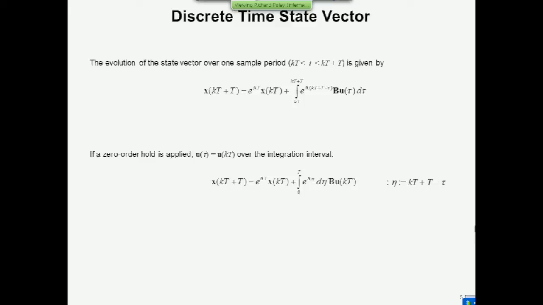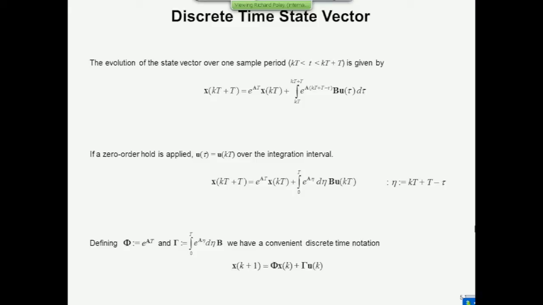Now, because this is a constant in here, e to the A times something is going to turn out to be a constant. Because we're using a zero-order hold, you can say that this term, e to the AT, is a constant, and so is the integral. And you can treat those as separate matrices. So what we do is define Phi, this matrix, as e to the A times T. That becomes Phi times x of kT.